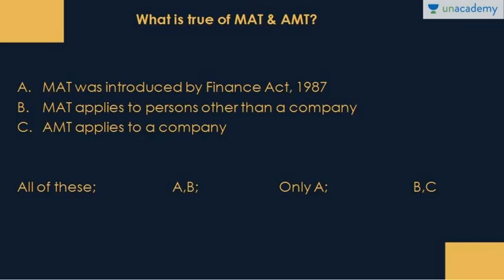Next. What is true of MAT, that is minimum alternate tax, and AMT, that is alternate minimum tax? A. MAT was introduced by Finance Act 1987. B. MAT applies to persons other than a company. C. AMT applies to a company. So correct answer to this question is only A. MAT was introduced by Finance Act 1987, and B and C both are reversed. So MAT applies to a company while AMT applies to a person.